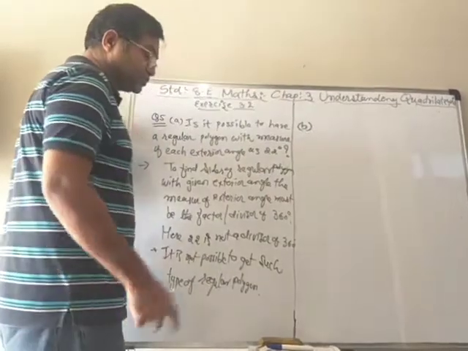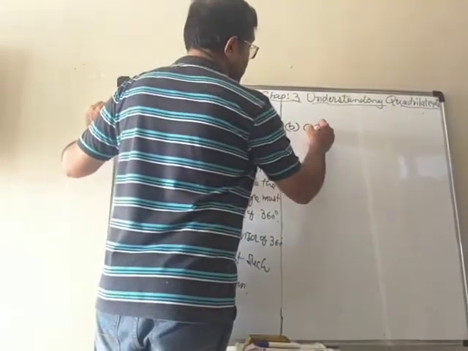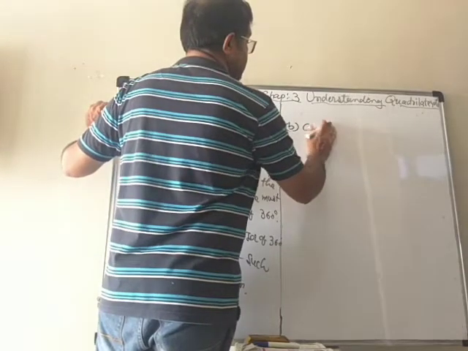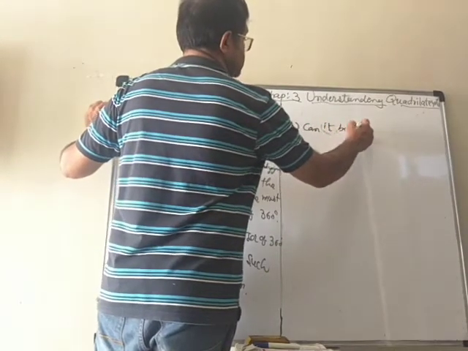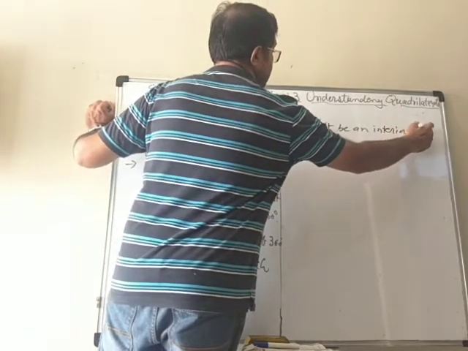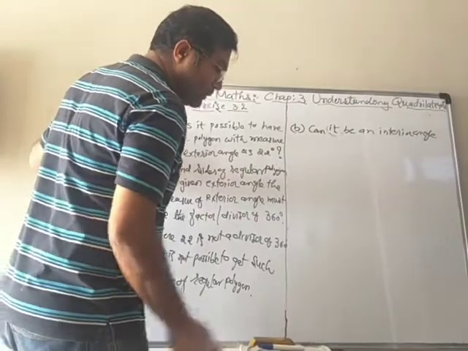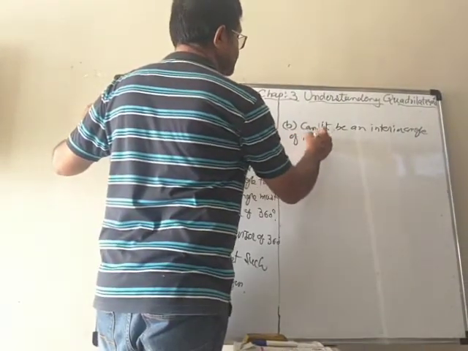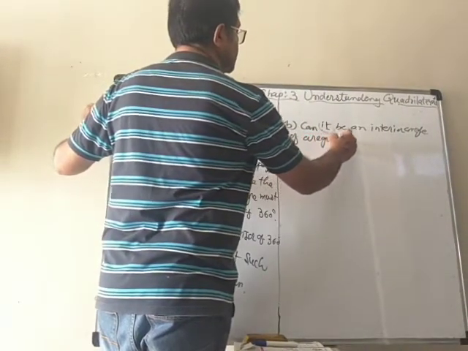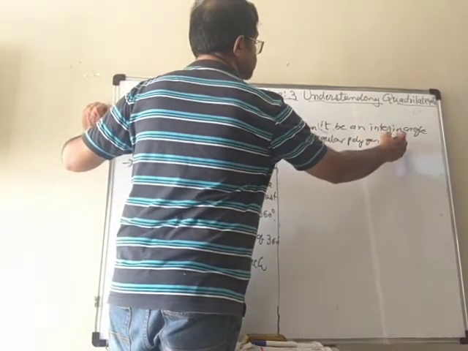Let's check question number B here. Can it be an interior angle of a regular polygon? Why?